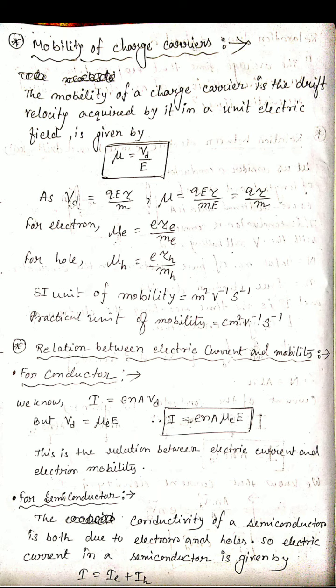For a semiconductor, the current we get is due to holes as well as electrons. So here two charge carriers are present. The total current that we get is due to the electrons as well as the holes. That's why we can write I equals IE plus IH.